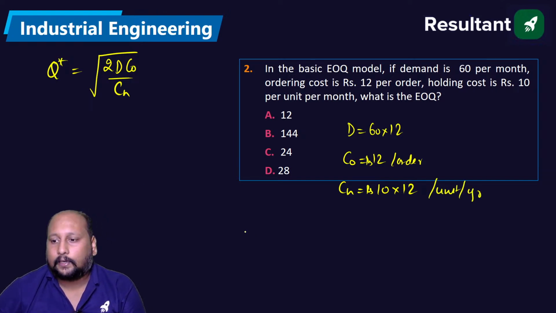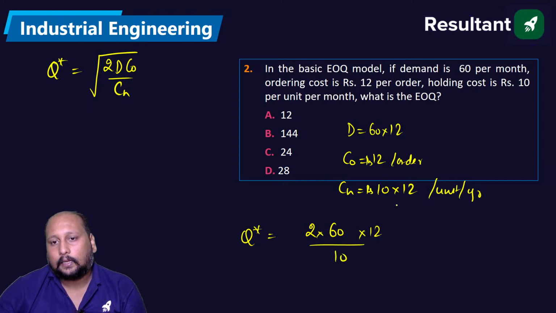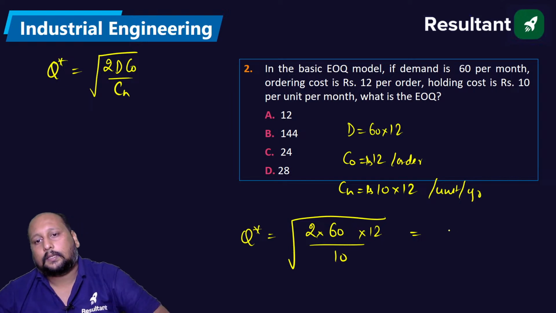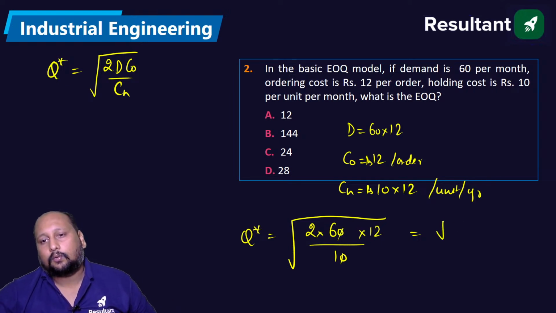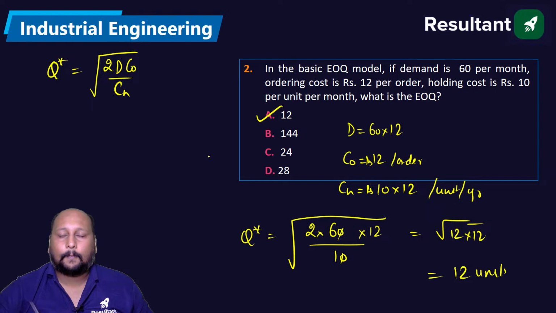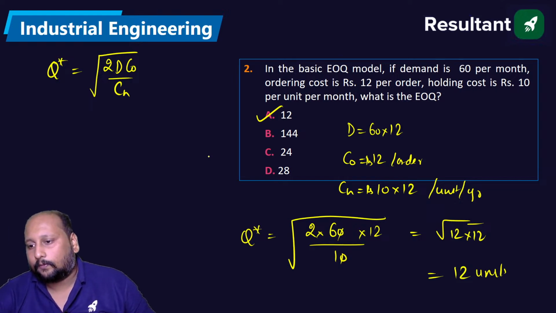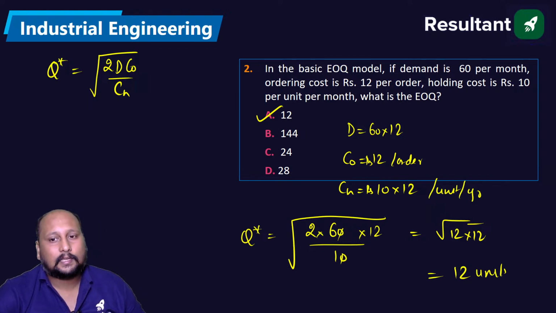Okay, so we can place it and tell me what's the answer. A, B, C or D. 2 into 60 into 12 by 10. That 12 and 12 get cancelled out, and the 0s cancel out. This is root of 12 into 12, that is 12 units. Option A is the correct answer. Very good, Subhadeep. Very good, Anand. Prateek, done. Option A, 12 units is the correct answer. Okay, perfect. Very good. Next question.